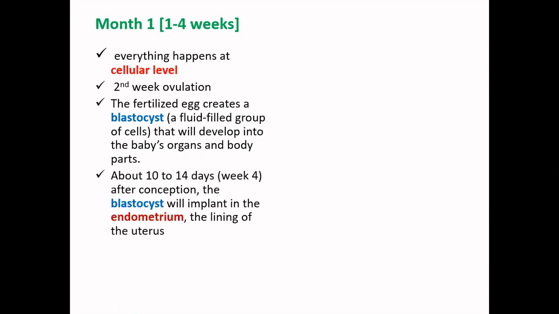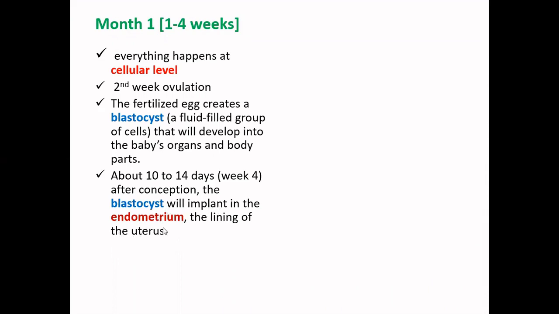About 10 to 14 days after the fertilization has taken place, we will be almost reaching your week 4, after the conception. At that time, this blastocyst will implant in the endometrium. The endometrium is nothing but the inner lining of the uterus, and the blastocyst will implant in that lining.